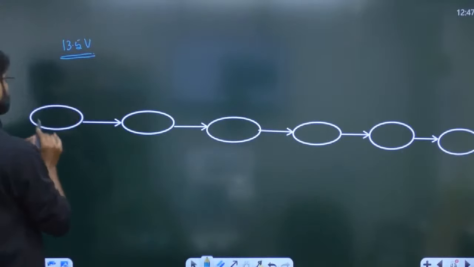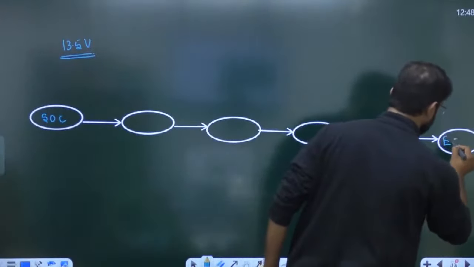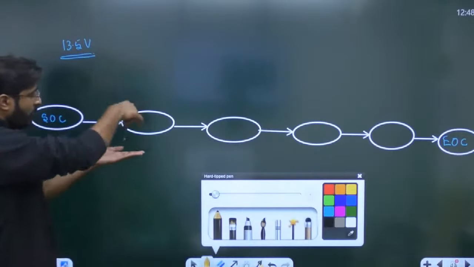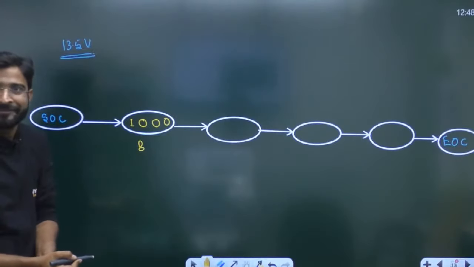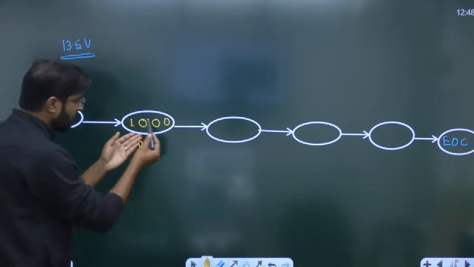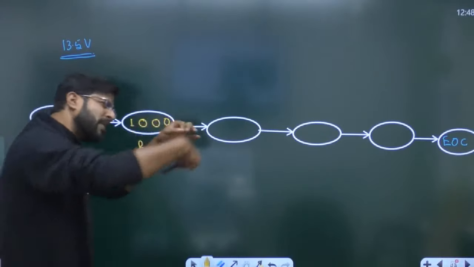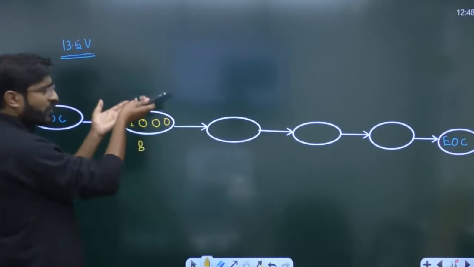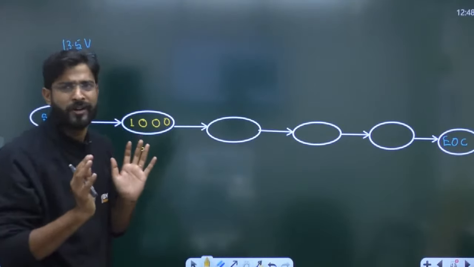How this state flow diagram without the circuit we are going to form. Everyone try to understand. First we have to apply SOC, and in the last we have to apply EOC. Now you can observe, everyone. After applying the first clock, the state will become 1000. 1000 is nothing but 8. Always try to understand: whenever you want to increase this value, we have to hold the 1. If you want to decrease this value, simply shift the 1. Do not hold it. Only you have to remember this one statement. If we want to increase this value, we have to hold the previous one. If you do not want to increase, only shift the 1. Do not hold it. That's it.